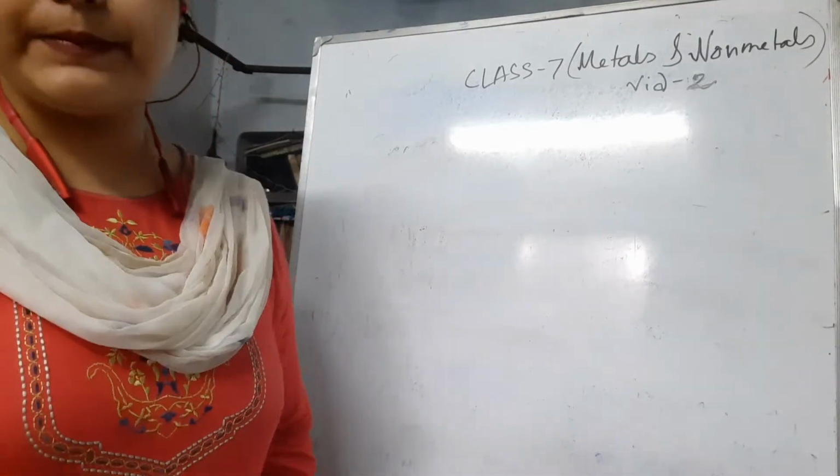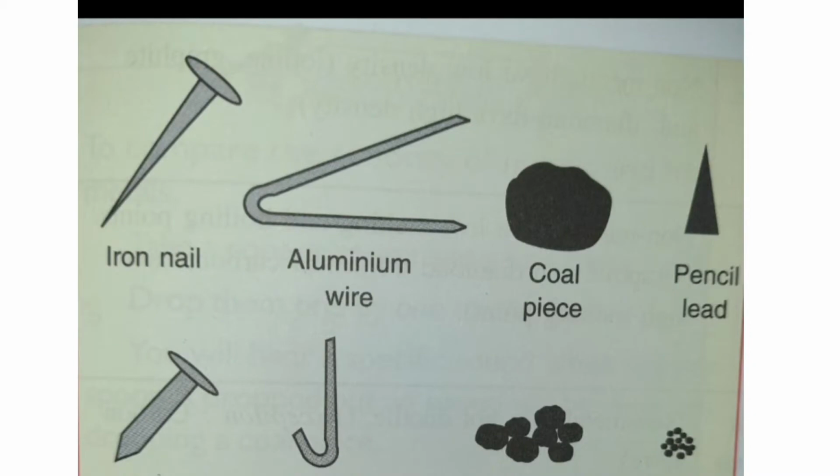Let's check it. We are going to discuss one activity to show that metals are malleable while non-metals are brittle. Here you can see one iron nail, aluminium wire, a coal piece and pencil lead. After that we have to hammer. If we hammer each of them separately for some time, what will we observe?